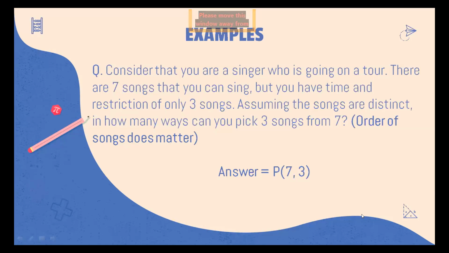So there are 7 songs. We want to find the 3 permutation, and that's it. That's P of 7, 3. Yeah, that's it, right? That would be 210, right, Skanda?